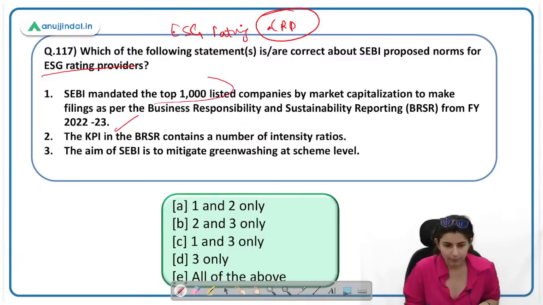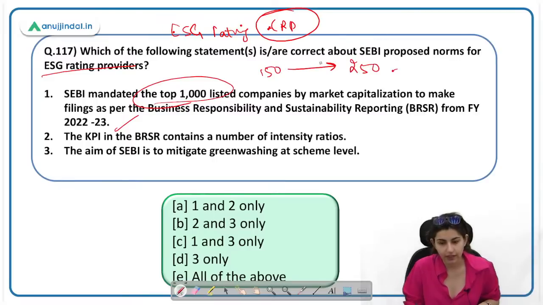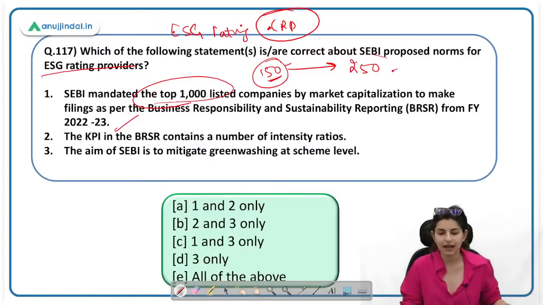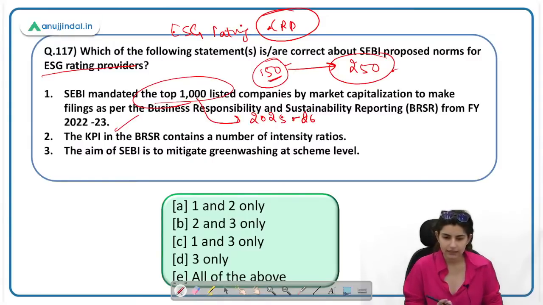Initially 150 companies will do it, then going forward 250 companies. You may find different numbers in different newspapers, but it will start with 150 companies and 250 going forward, and I think by 2025-26 all listed companies have to complete it.